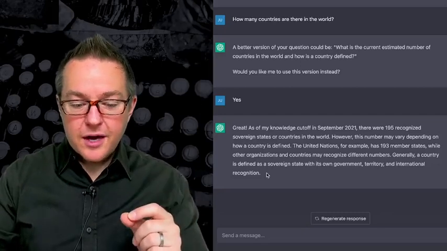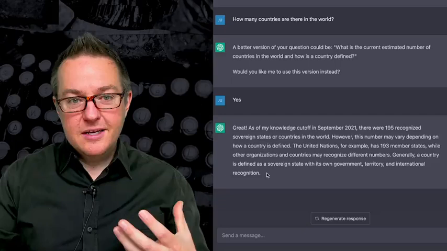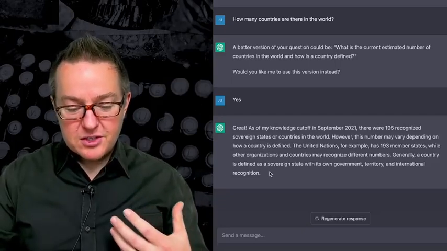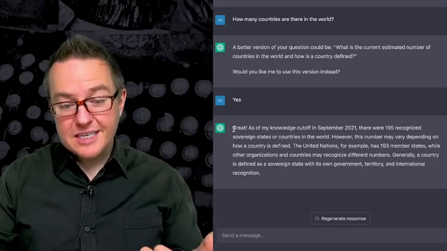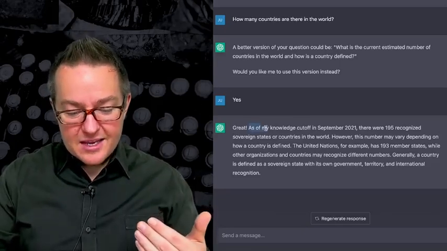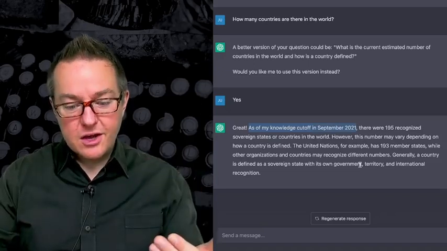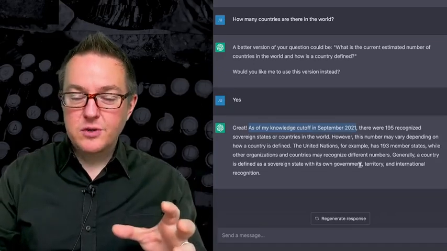Now, one other interesting thing that we talked about is that a prompt has some memory associated with it, and this also shows us some of the limitations, that the large language model's knowledge cuts off in September 2021.